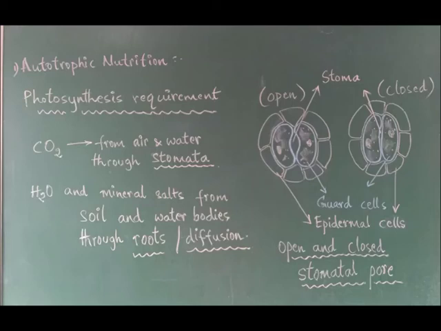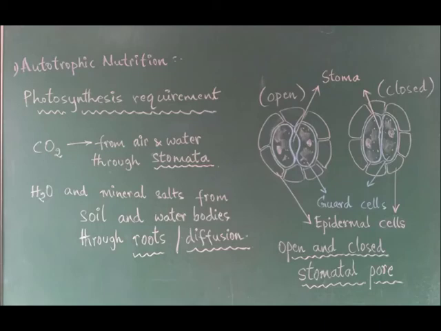The land plants are called terrestrial plants, you know. Land plants obtain carbon dioxide from air. The water plants are called aquatic plants. So aquatic plants are getting carbon dioxide from water. In the dissolved state, carbon dioxide is present in water that they are getting. Through stomata, it is entering inside the leaf and used for the process. And in the aquatic plants, maybe even by diffusion, the carbon dioxide may get into the cells.